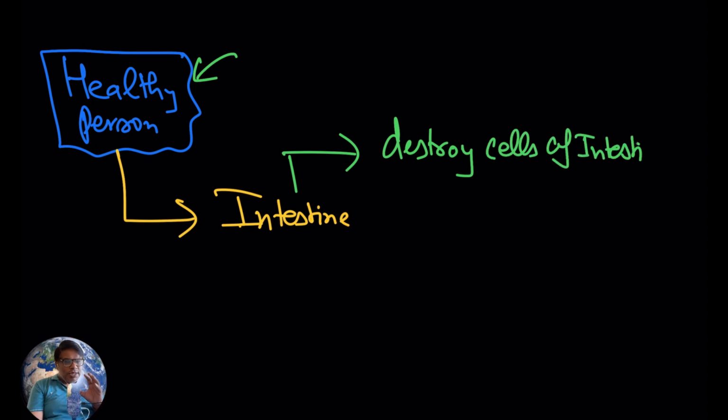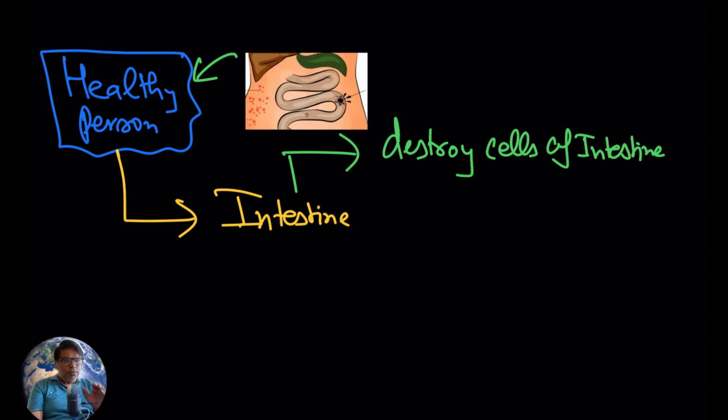And when they are successful in colonizing the intestine, they will start destroying cells of the intestine. Now here you can see in the picture, these bacteria have colonized within the intestine and have started destroying cells of the intestine.